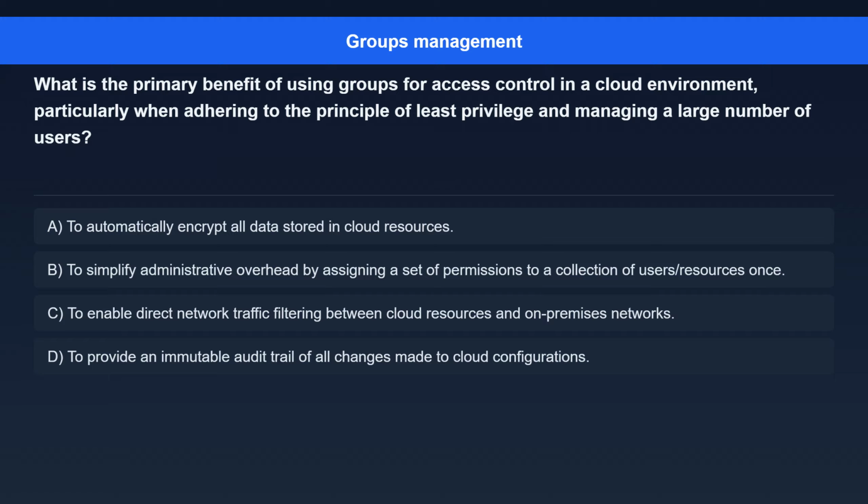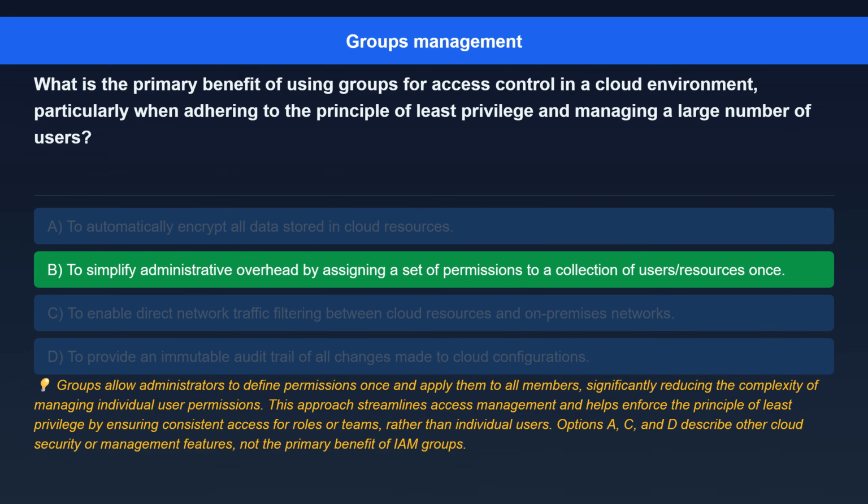Option A. To automatically encrypt all data stored in cloud resources. Option B. To simplify administrative overhead by assigning a set of permissions to a collection of users/resources once. Option C. To enable direct network traffic filtering between cloud resources and on-premises networks. Option D. To provide an immutable audit trail of all changes made to cloud configurations.